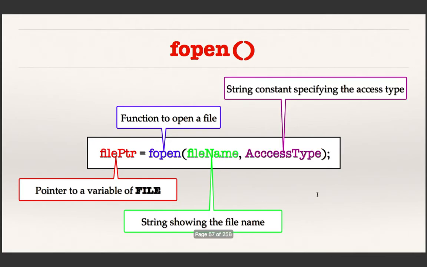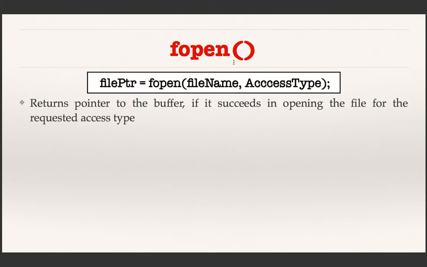Then finally the access type. So two arguments are there. Access type, we will discuss after discussing these functions. So this is how you use the fopen function. It returns a pointer to the buffer if it succeeds in opening the file for the requested access type.